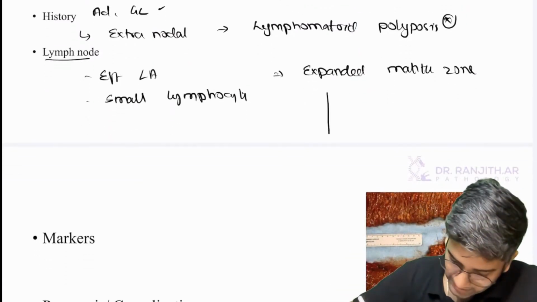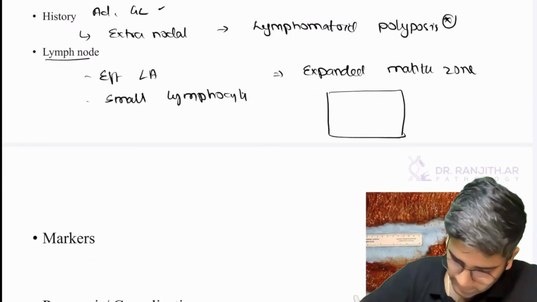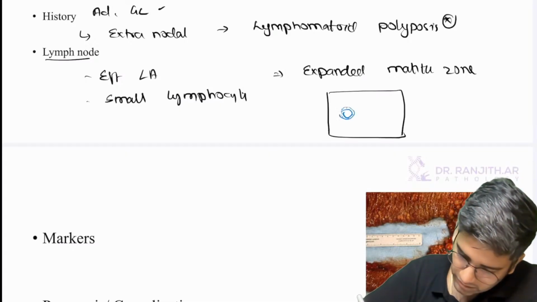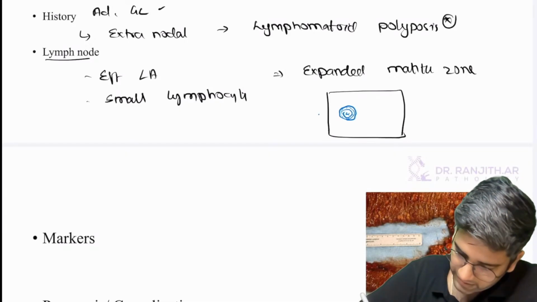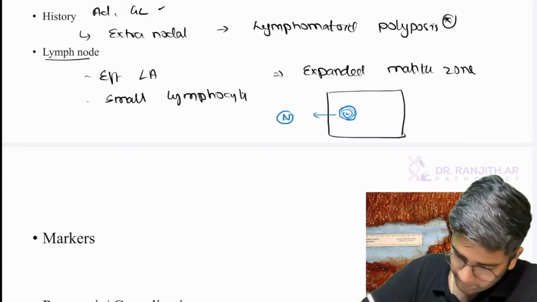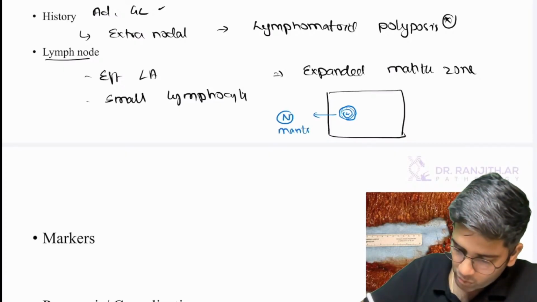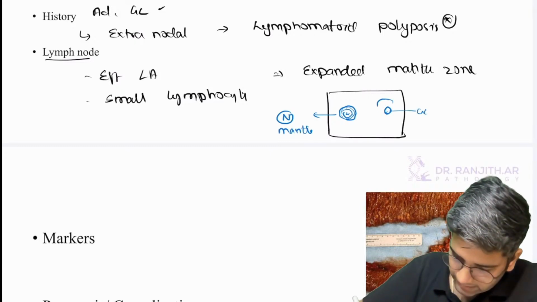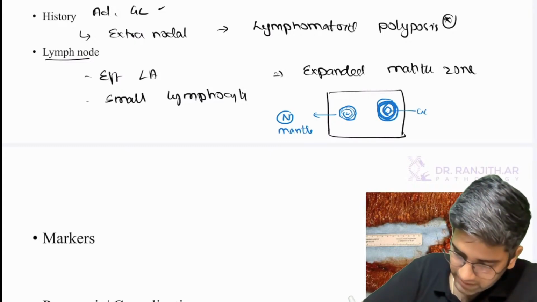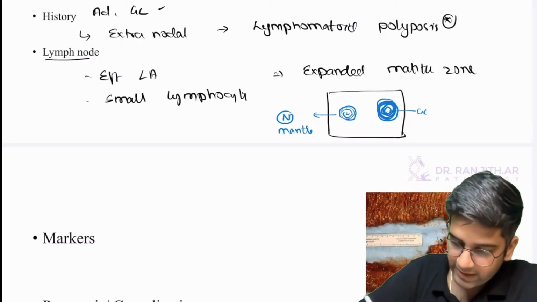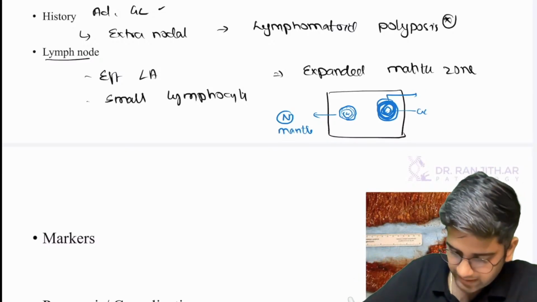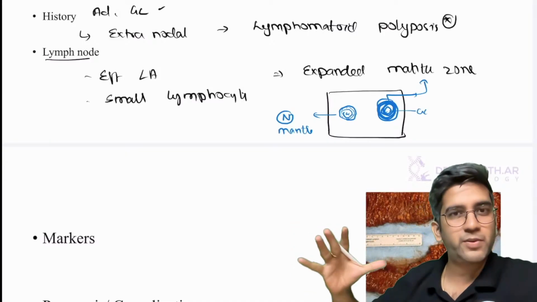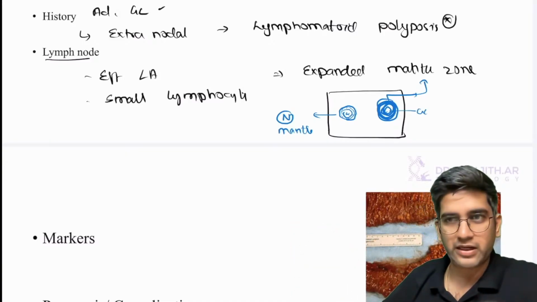If you want to draw a diagram, again, it's simple to explain in the form of a diagram. Just draw a germinal center, normal mantle. So what do we mean by expanded mantle? Again, a germinal center and an expanded mantle. See, it's simple to represent. It will not be difficult. If you want to be artistic, yes, it will be difficult. If I just have to represent, okay, this is what expanded mantle looks like, I can easily represent how an expanded mantle looks like, fine.